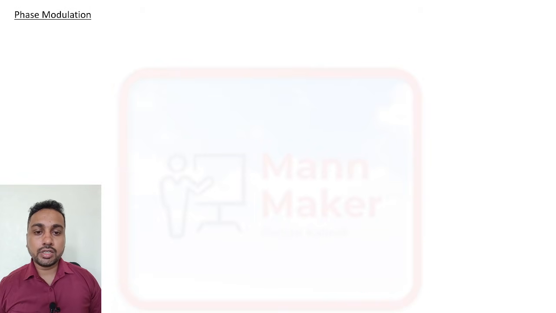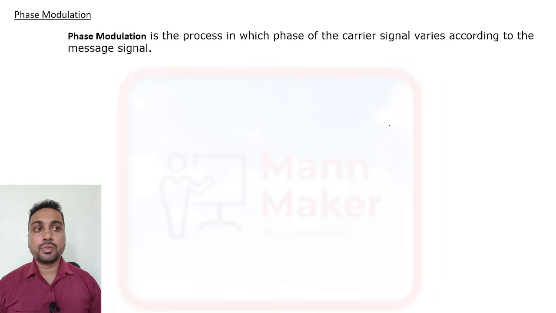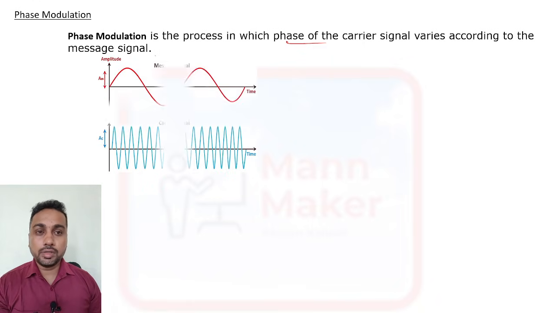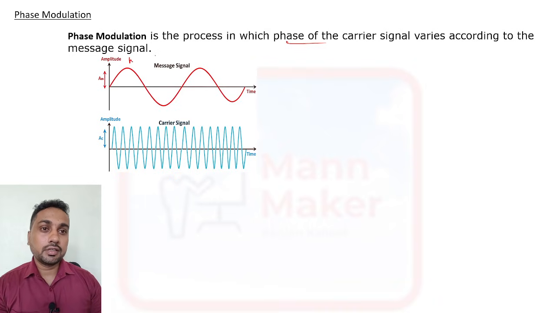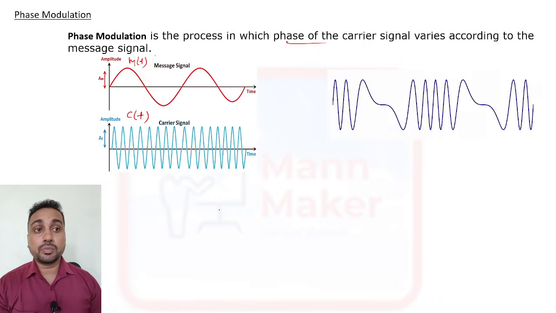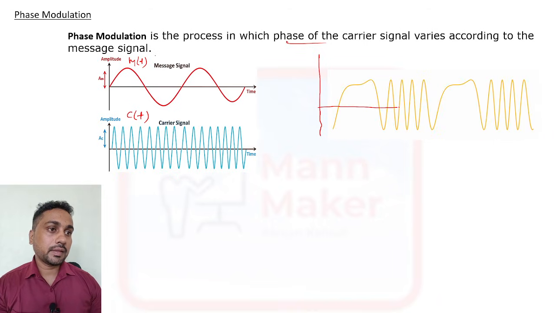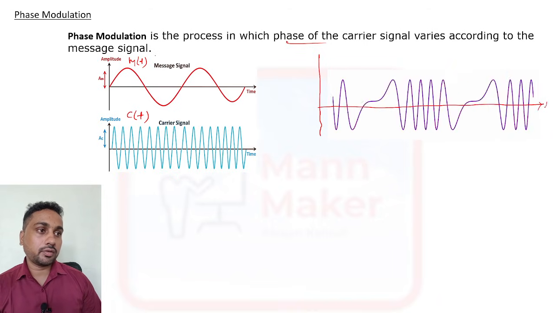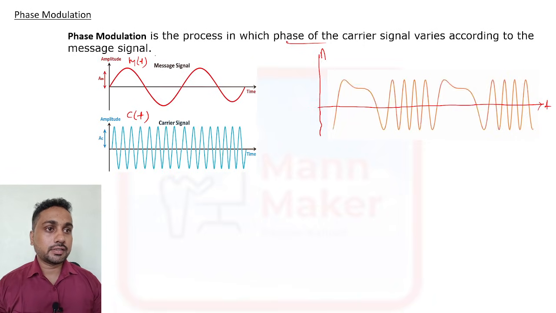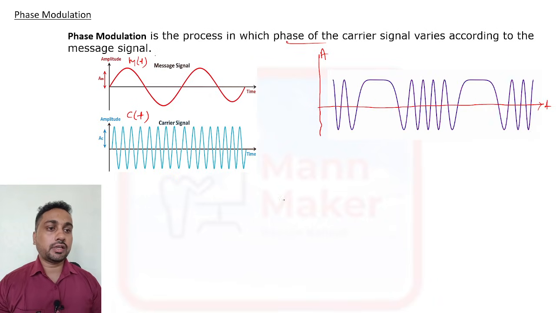Now, another angle modulation is phase modulation. When the phase of the carrier changes according to the message signal, it is called phase modulation. In phase modulation also we have a message signal and a carrier signal, M of t and C of t. After superimposing, we get phase modulation like this.